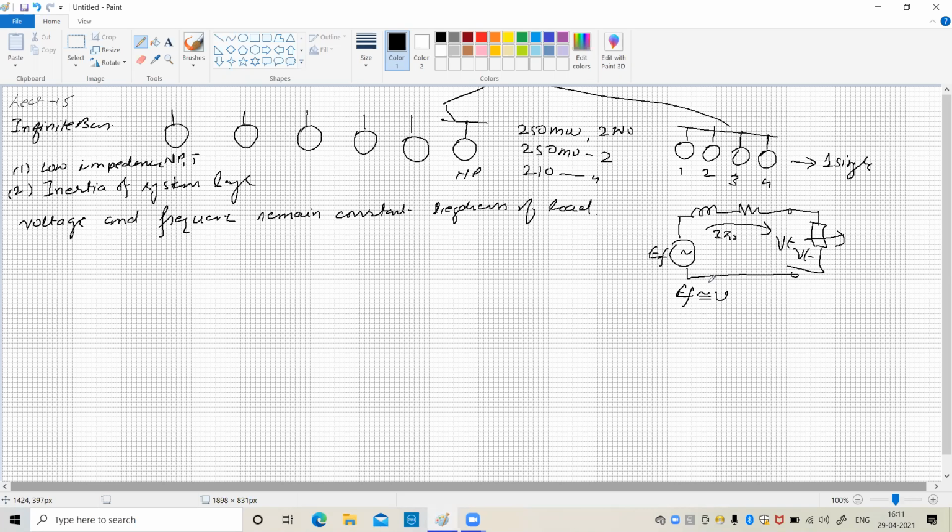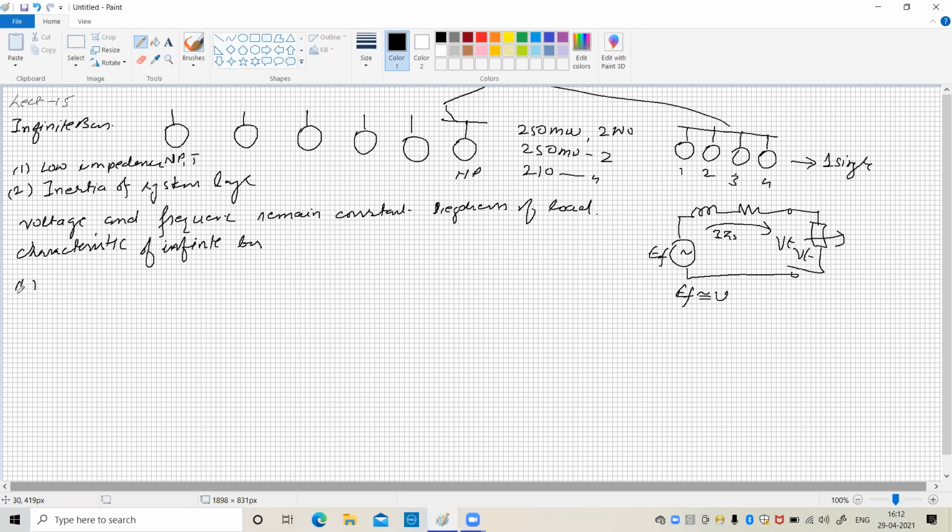We have understood the infinite bus is the bus where the voltage and frequency phase angle will remain constant regardless of the load condition. So the characteristics of infinite bus: number one is that the terminal voltage remains constant because the incoming machine is too small as compared to the number of machines connected in parallel.